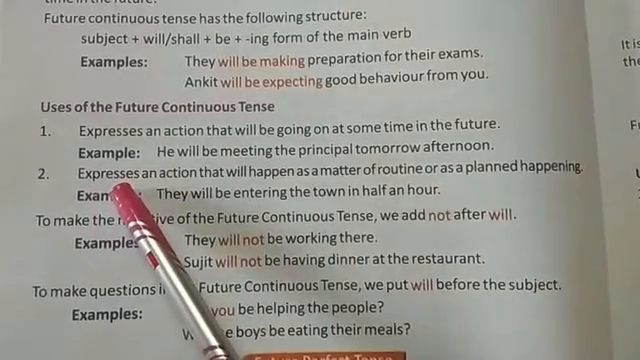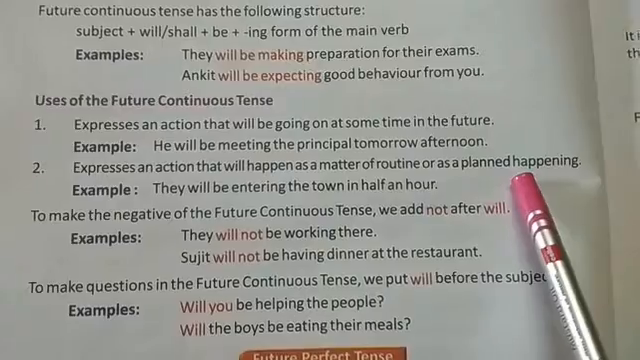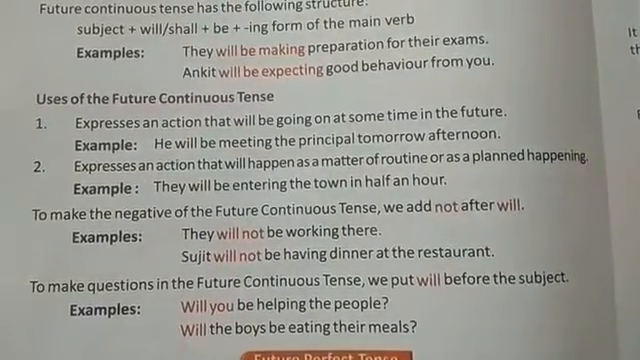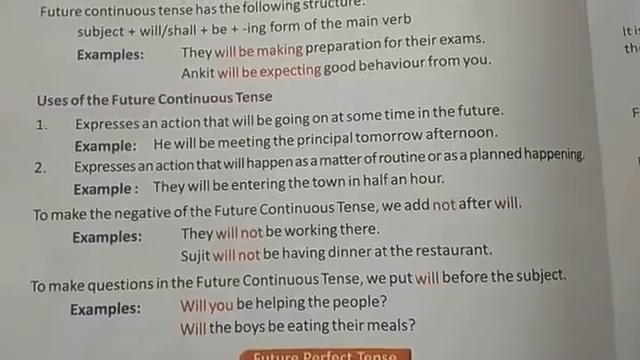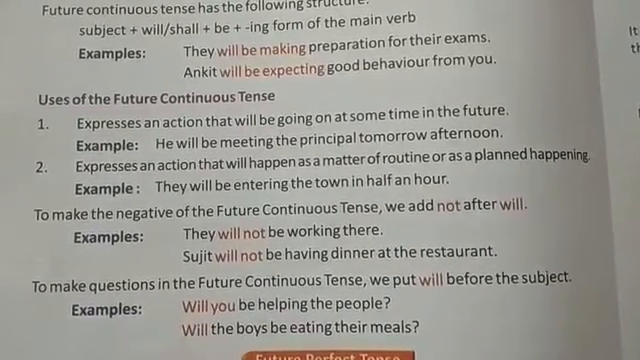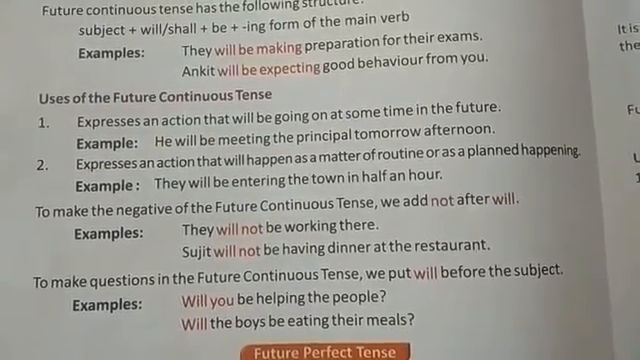Number 2 says it expresses an action that will happen as a matter of routine or as a planned happening. So future continuous tense tells us about an action which will happen as a routine or a planned happening.